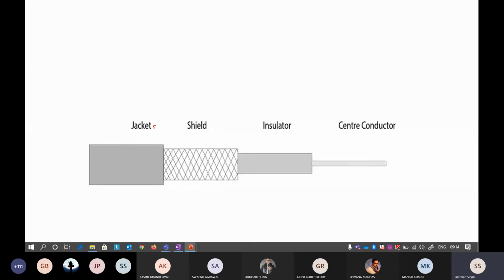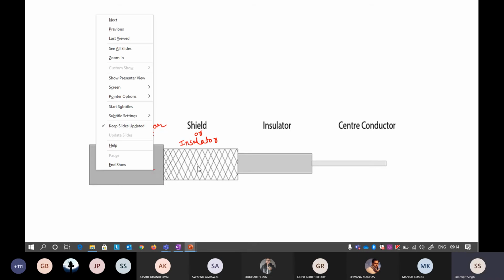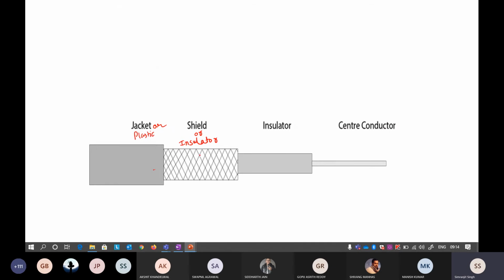So this is the outer part, outer conductor, that is also referred to as a plastic cover or a jacket. In this jacket, there is a shield. This particular shield is also a layer of protective, also referred to as an insulator. Okay, so this is a shield or insulator to avoid any kind of interference. And then there is your outer conductor. This is plastic cover. This is a shield. Okay, so they have forgotten about the conductor.